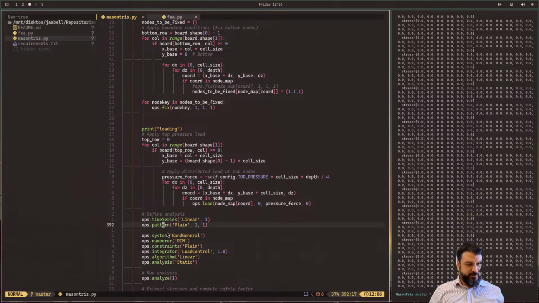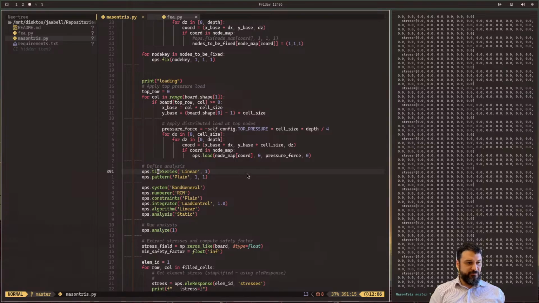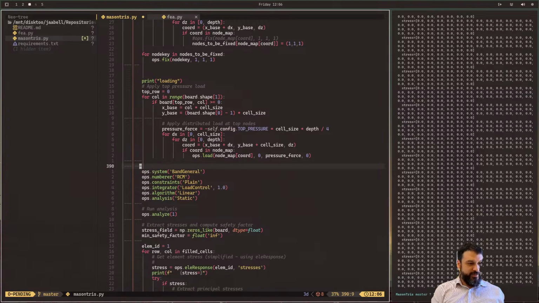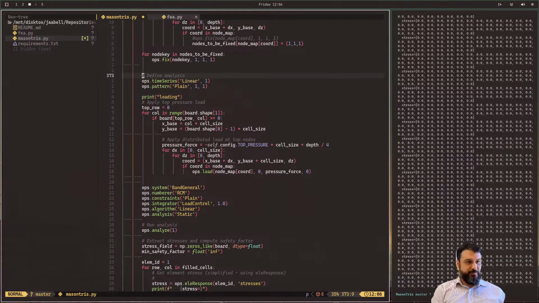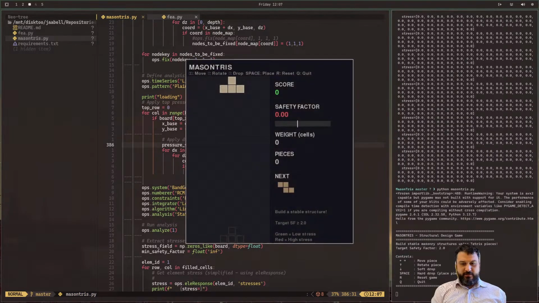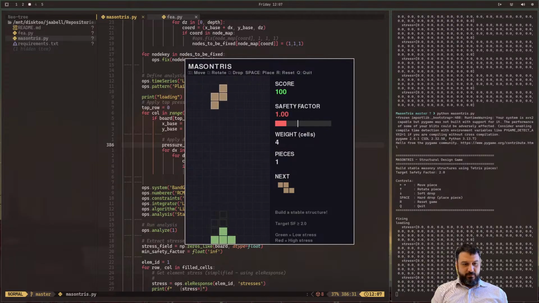Time series, the pattern. Okay, this should be defined before. So let's first try a simple fix. Let's do 3D to chop that off, and let's just paste that over here. What that did is it made the time series and the pattern be defined before I start adding loading. Otherwise, the loads don't have a load pattern to go to. So that would explain a zero state of stress.